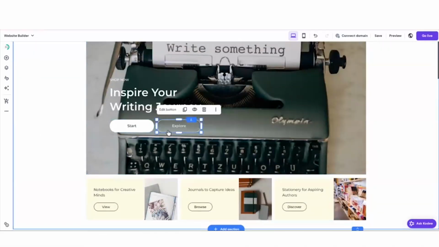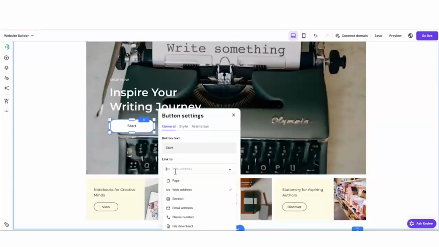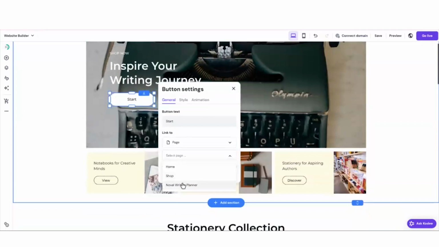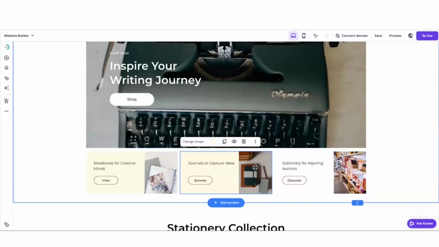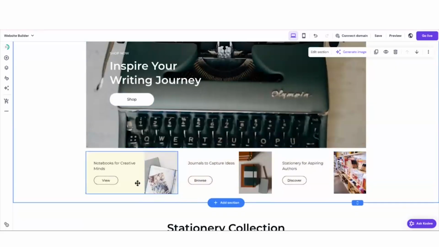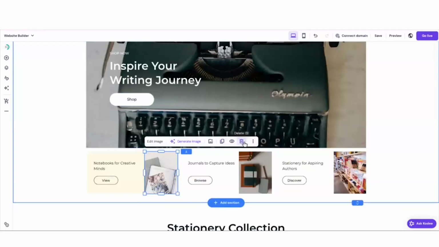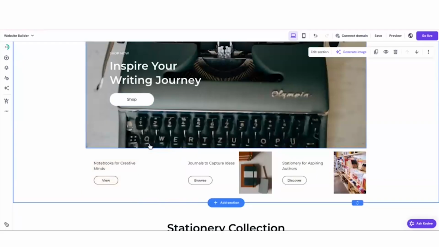I'm going to delete this button and this button. I'll click edit button, change this to page, and go ahead and select your stationery. I'll probably change this to shop. These guys I don't need. And again, Hostinger is what you see is what you get. So all you got to do is just select and delete, select and delete, select and delete. That's it. I deleted everything.